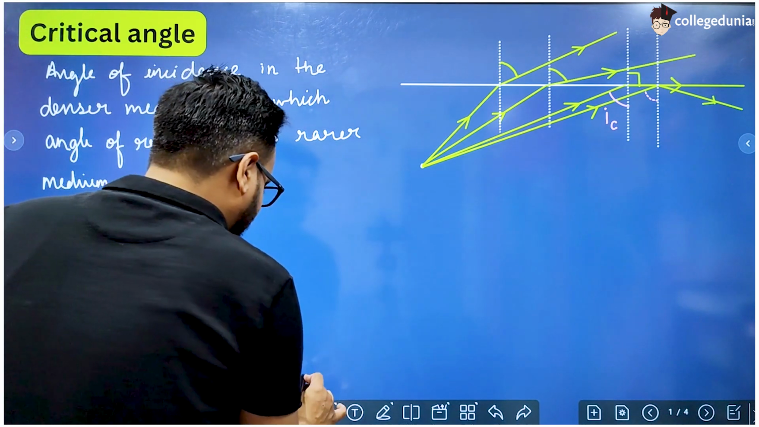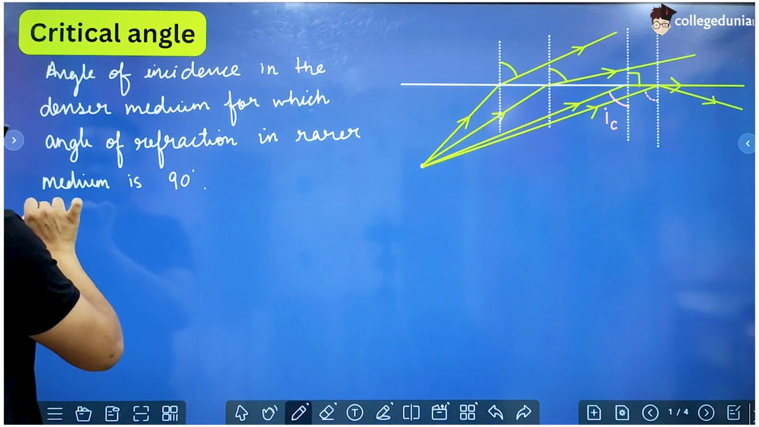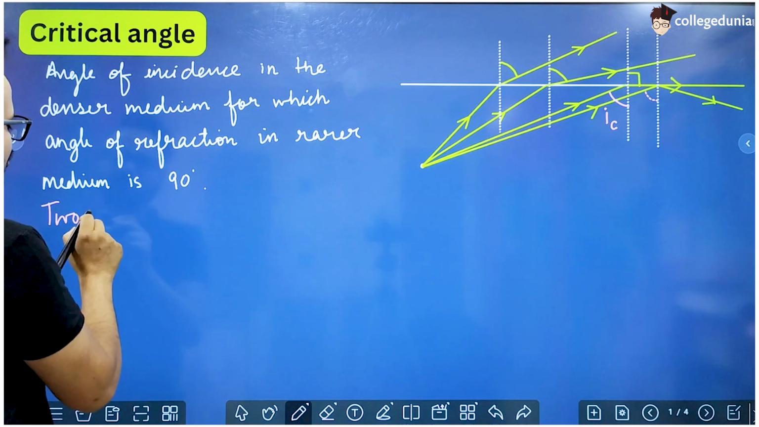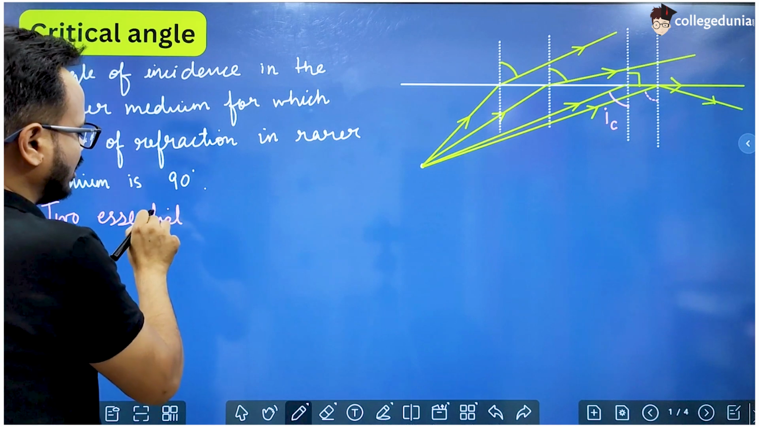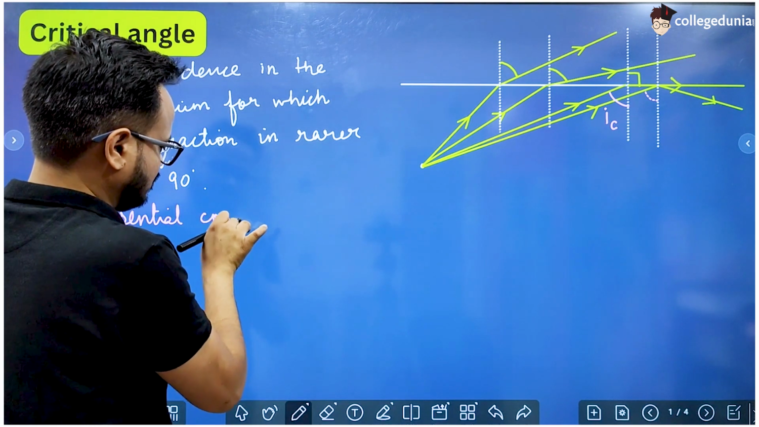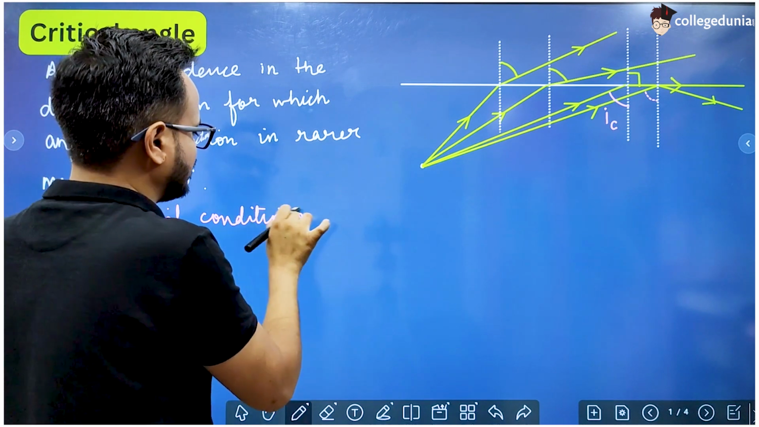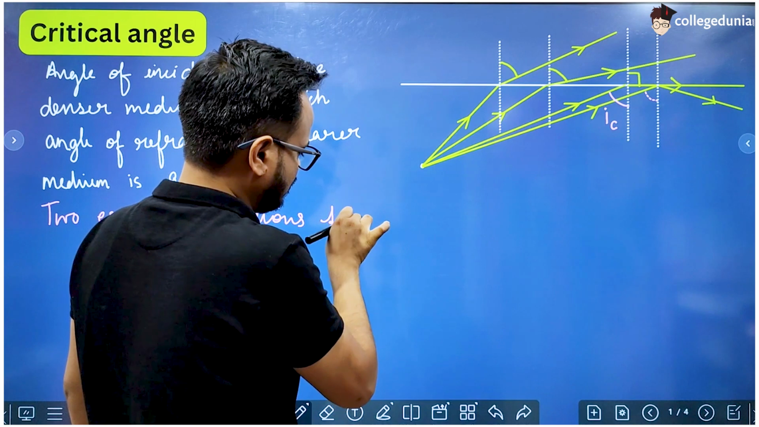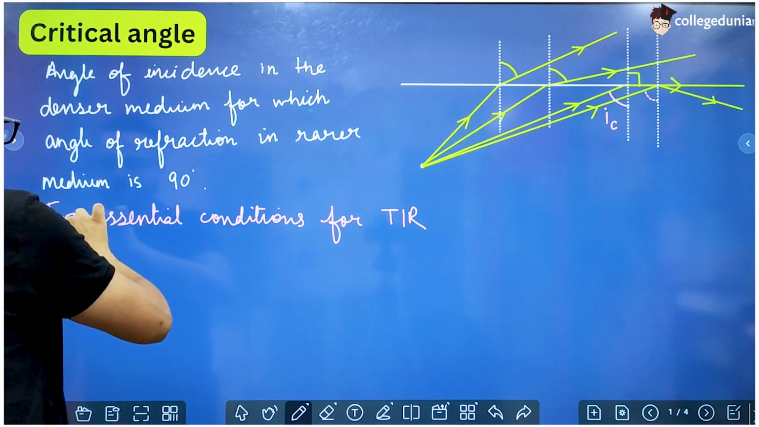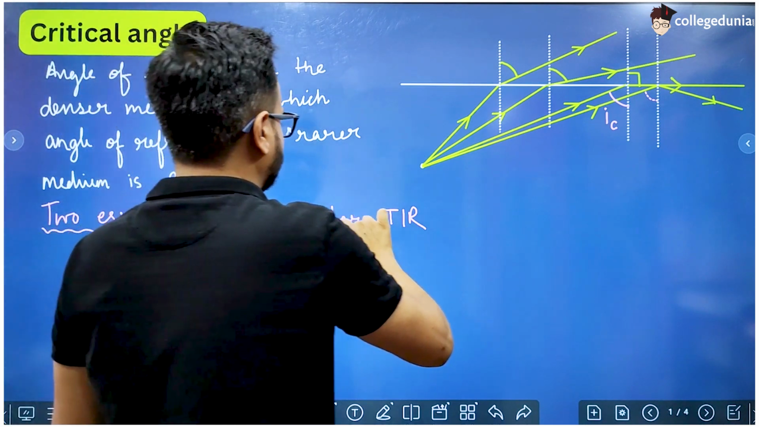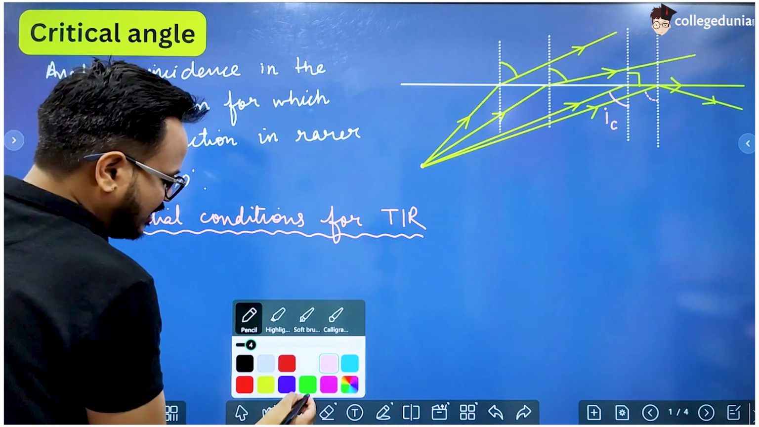So, two essential conditions for TIR, total internal reflection. What are two essential conditions for total internal reflection to occur? What are two essential conditions?